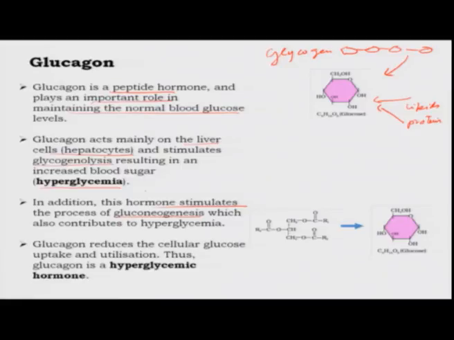Glucagon will also reduce the cellular glucose uptake, meaning cells will not be able to take up as much glucose from the blood and utilize it less. Thus, glucagon is a hyperglycemic hormone, increasing the blood glucose level. So, depending on the needs of your body, whether you have too much glucose in your blood or too little, you get an increase in secretion of insulin or an increase in secretion of glucagon.